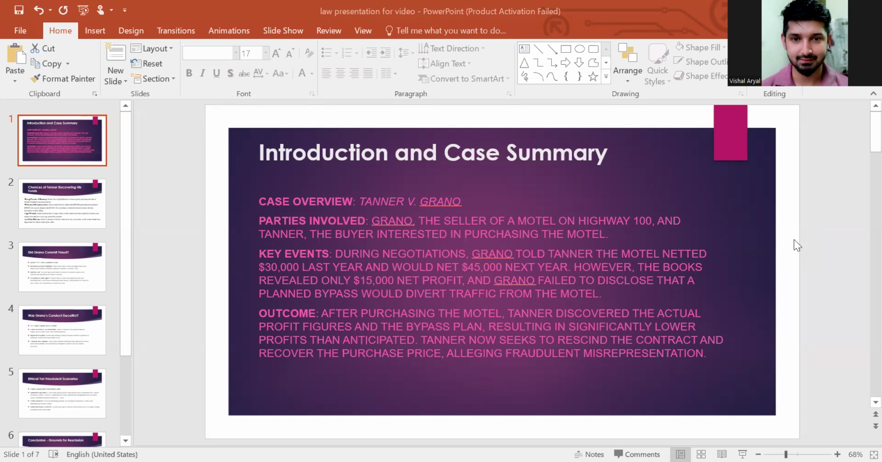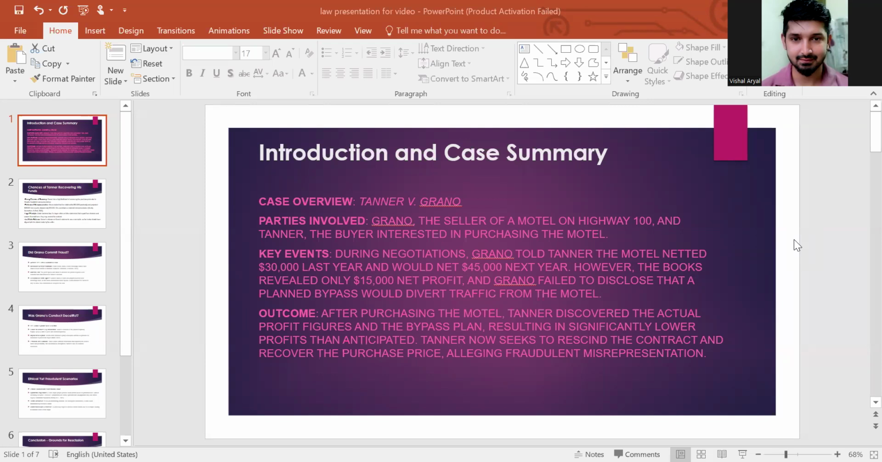Today, I'll be discussing the case that we were given as part of the discussion question in our group. I'll start with the introduction and a quick case summary. It is the case of Tanner versus Grano. There are two parties in this case.